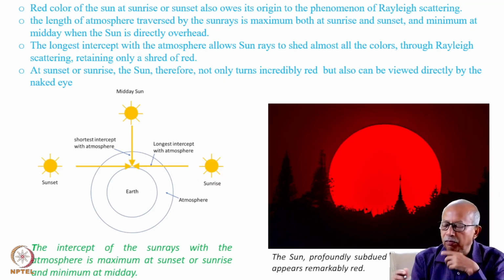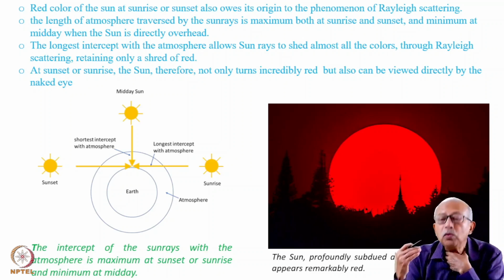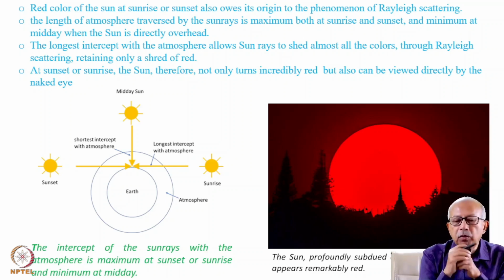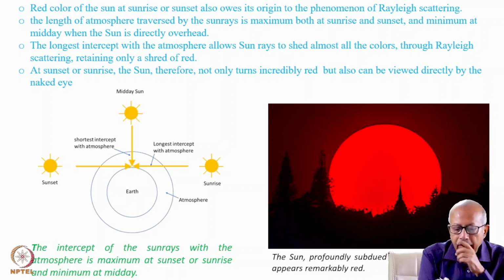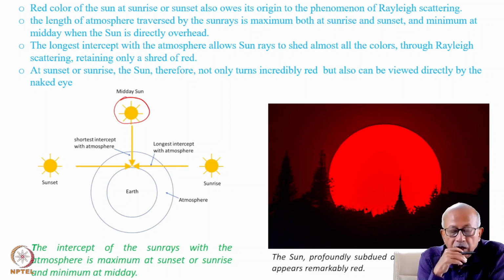The red color of the sun that we see during sunrise or sunset also owes its origin to the phenomenon of Rayleigh scattering. The length of atmosphere traversed by sun rays is maximum both at sunrise and sunset, and minimum at midday when the sun is directly overhead. As has been shown in this illustration, this is the position at sunrise, and this is at sunset. And this is the position at midday where the sun is directly overhead.